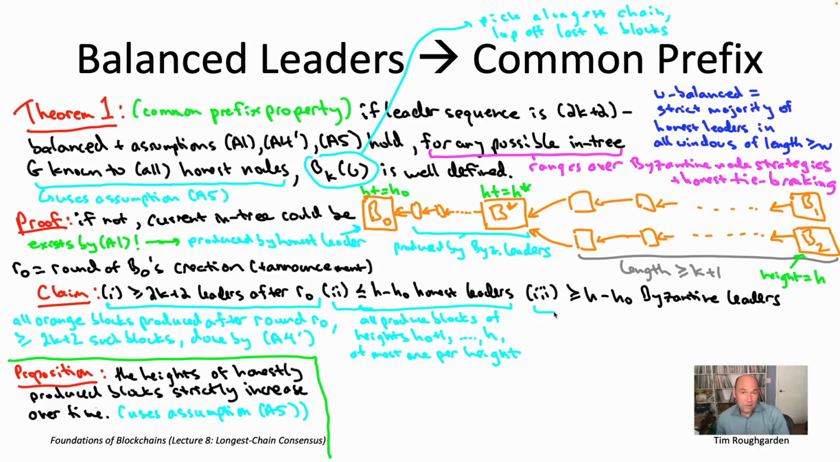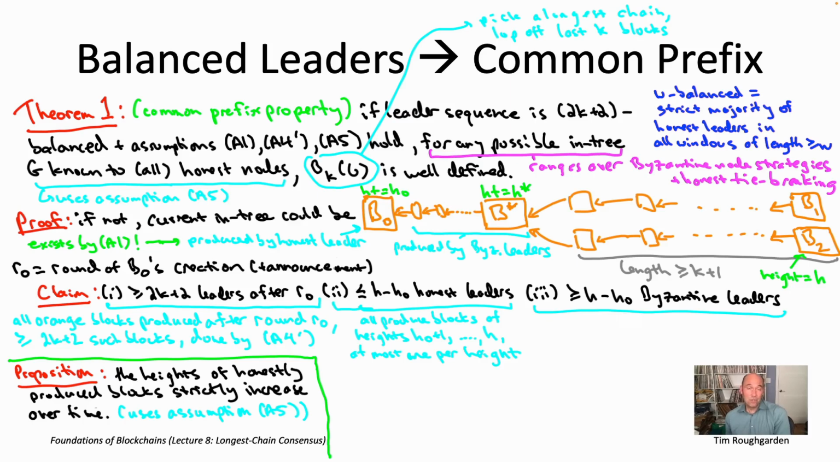So how about part 3? Now we want a matching lower bound on the number of Byzantine leaders. You want to show that for this orange structure to possibly exist, it must be the case that at least H minus H naught Byzantine leaders were constructed after round R naught. So if we have at most 16 honest leaders, we need at least 16 Byzantine leaders. That will give us the at least 50% Byzantine window that gives us the contradiction with the balancedness assumption on the leader sequence. So why is that true?